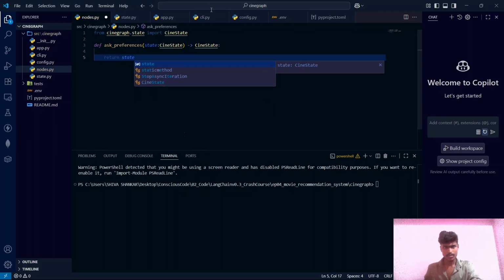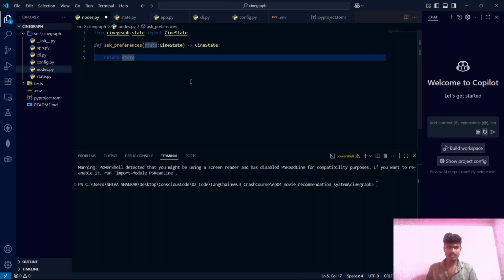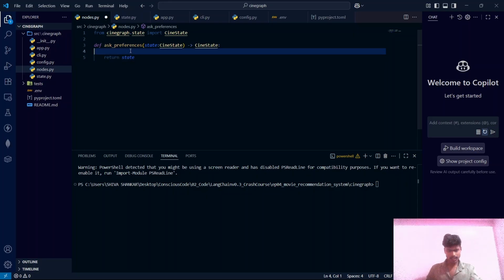This is our node 1, guys. Node 1 doesn't do anything by itself. If you see, we are doing nothing in node 1. The input comes from the command line interface, but still we are writing this node because in a multi-step agent, we want clear, modular and reusable steps. Later you can add extra steps here like validating the preferences or logging the analytics, etc.